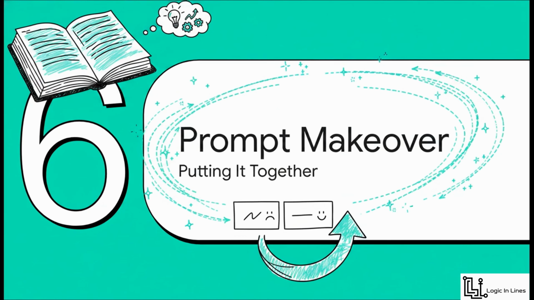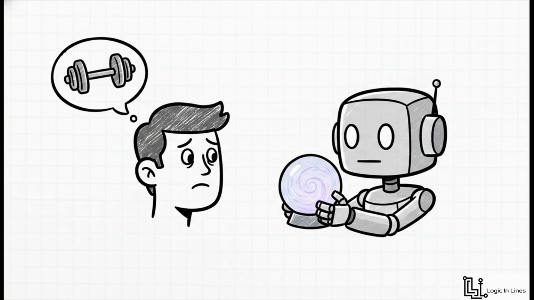Let's look at section 6, the ultimate prompt makeover, putting it all together. Okay, let's put all of these theories into a practical exercise right here, right now. Take the prompt, write about fitness. This is our zero-shot baseline. It's a weak, generic prompt that is practically begging the AI to give us a super boring, useless response. I mean, it is the textbook definition of hoping the AI can just somehow read your mind.